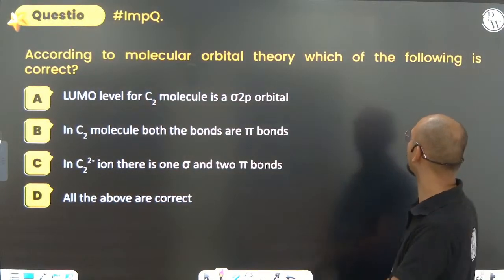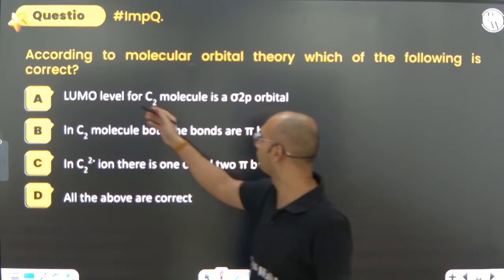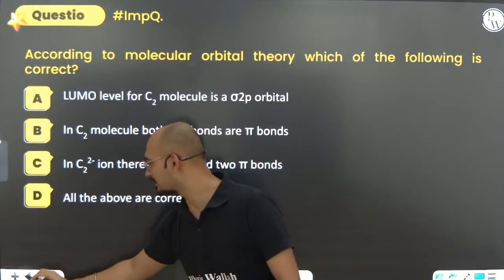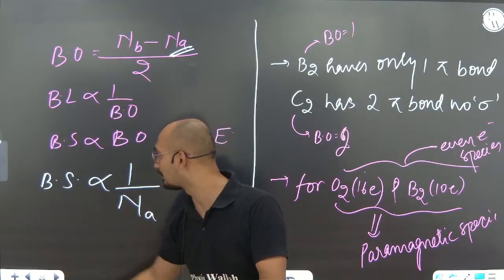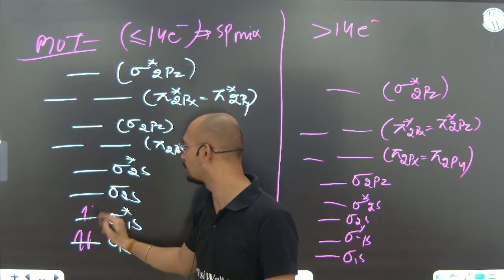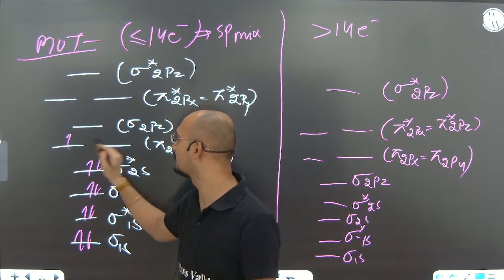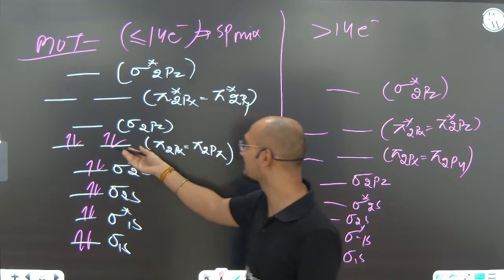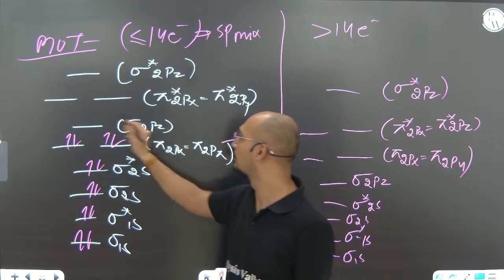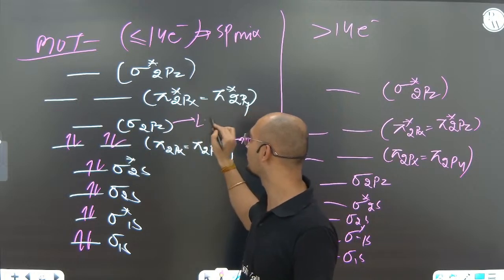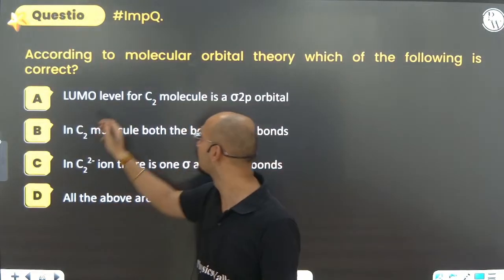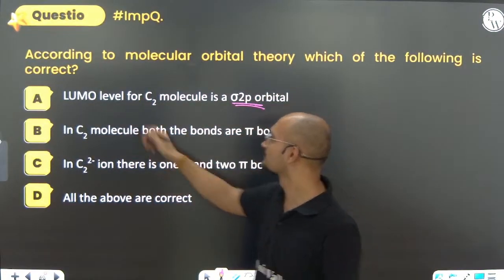According to molecular orbital theory, which of the following is correct? LUMO for the C2 molecule is sigma 2p. Please just go with that. LUMO is nothing but the lowest unoccupied molecular orbital. C2 means less than 14 electrons, so which ordering will you follow here? 1, 2, 3, 4, 5, 6, 7, 8, 9, 10, 11, 12. Can you see? It is HOMO, the highest occupied molecular orbital. What is LUMO? LUMO is the lowest unoccupied molecular orbital. So it is sigma 2pz. Yes or no? Sigma 2p. Yes. Is it given? Sigma 2pz. Yes. So this is correct.